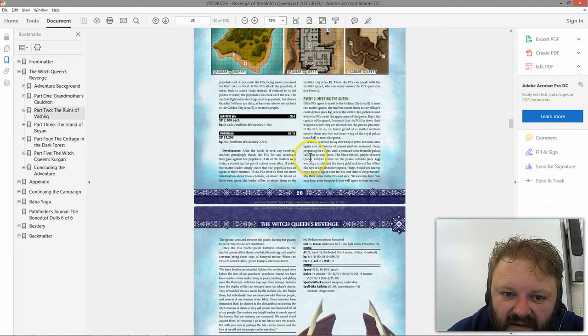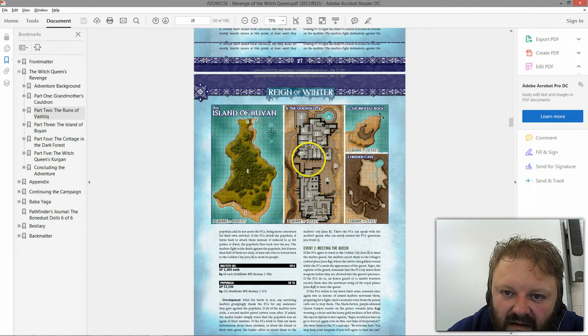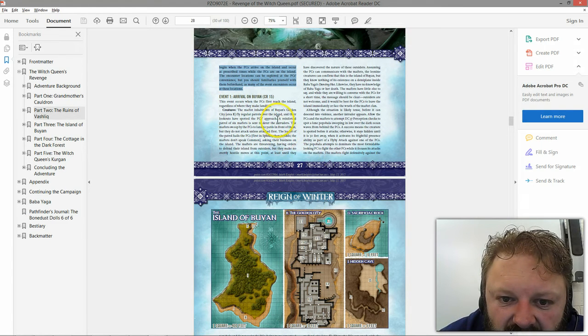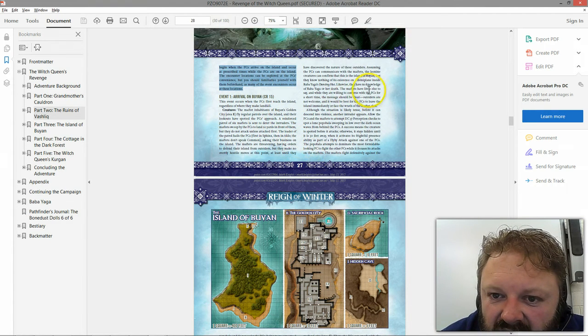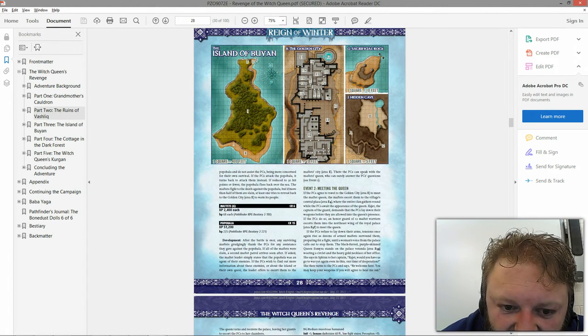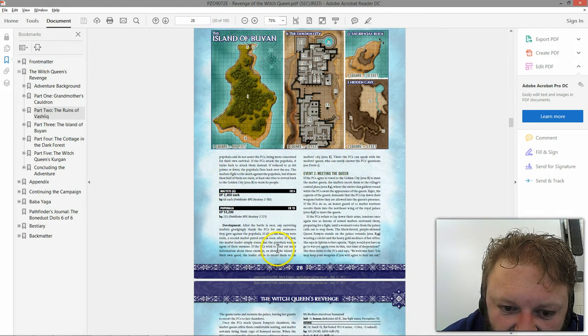Okay, reinforced. They have no knowledge, and so on. They just fly in and around, so that encounter is not actually going to occur around the map.